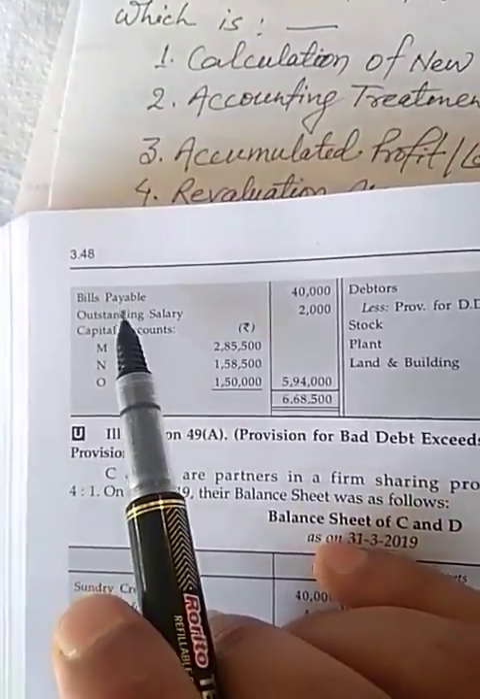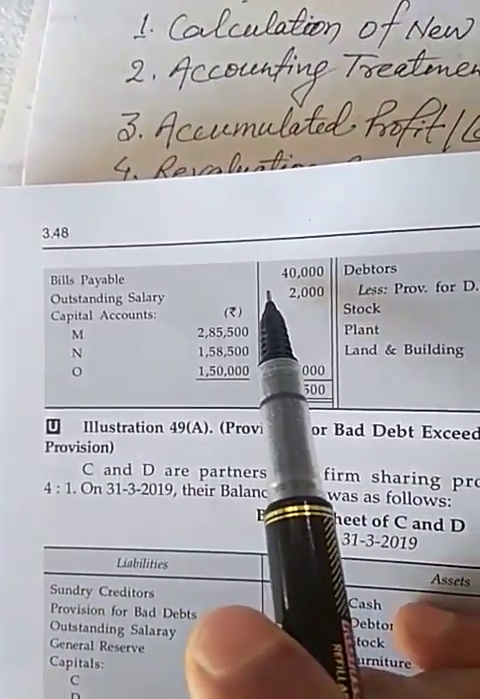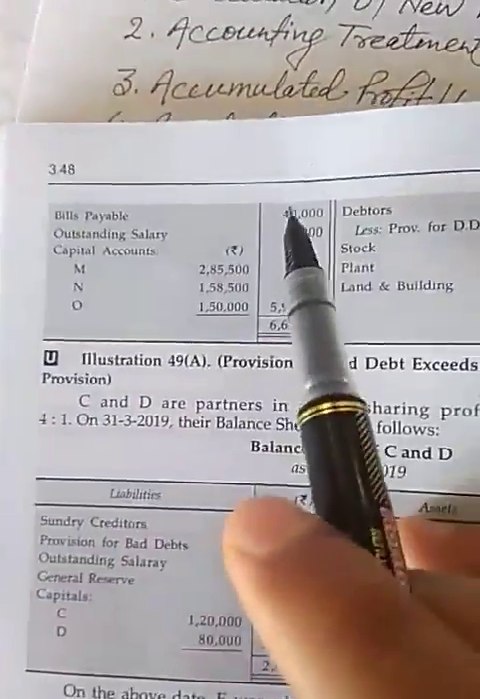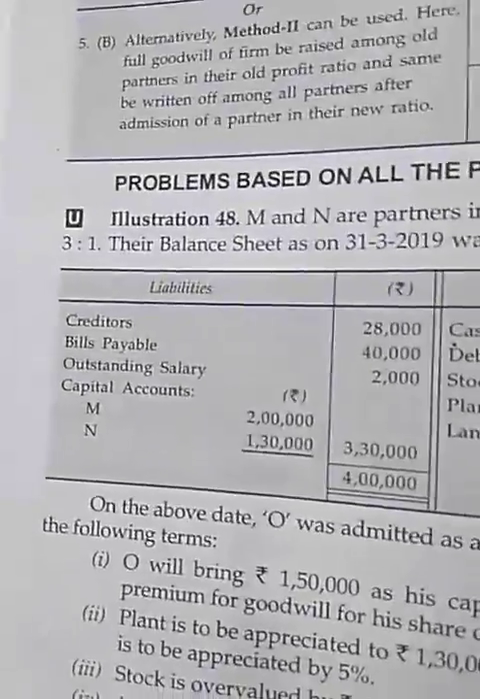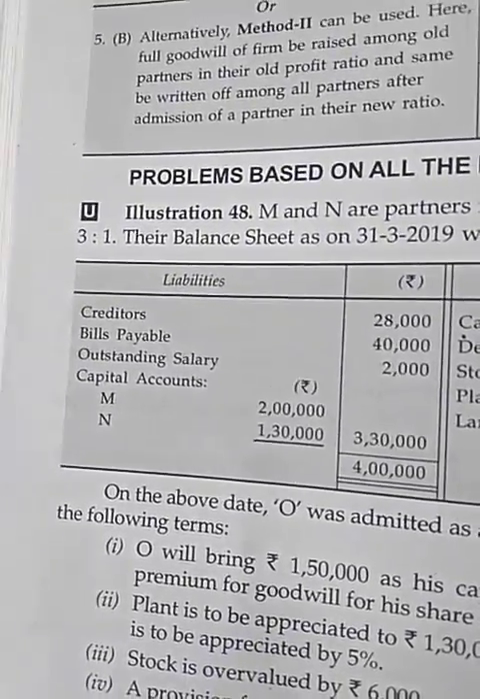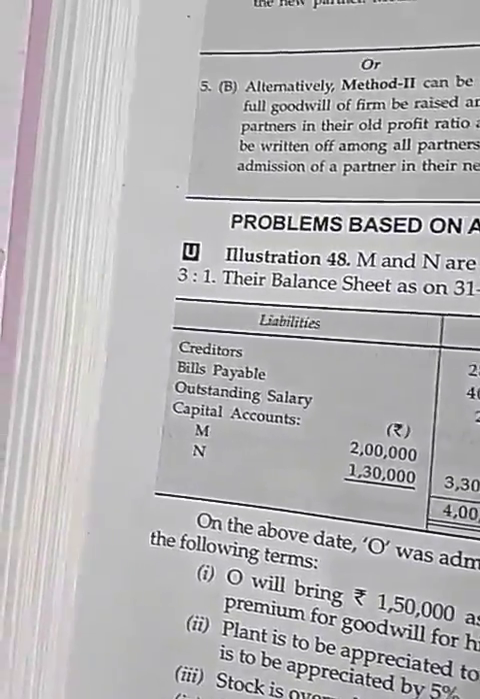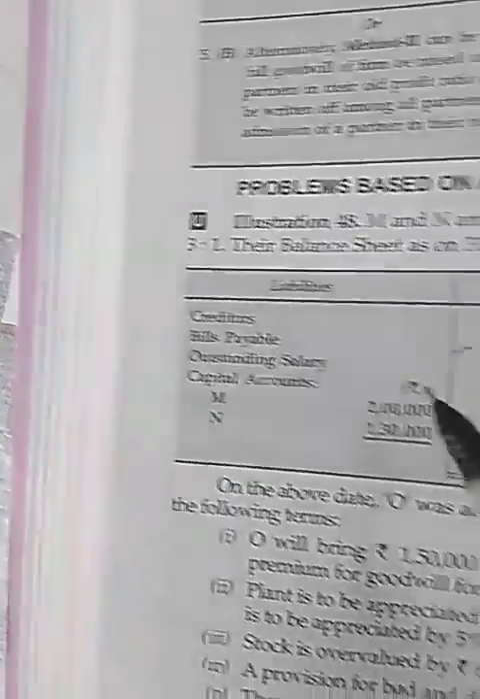Now next point in balance sheet is bills payable. Nothing changes in bills payable, so it will remain the same 40,000. It is also given in bills payable 40,000 in balance sheet here, and outstanding salary 2,000. It will also not change.